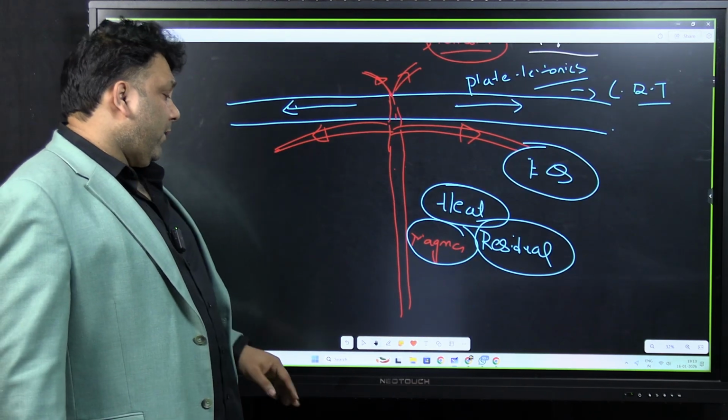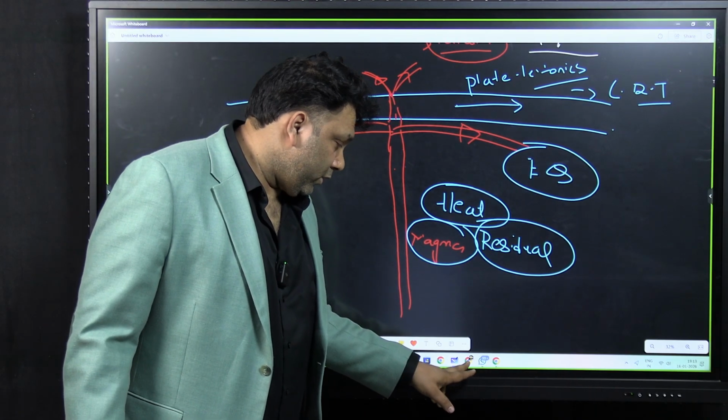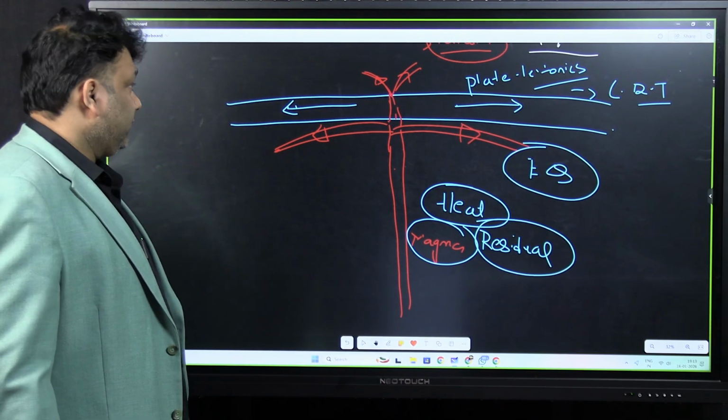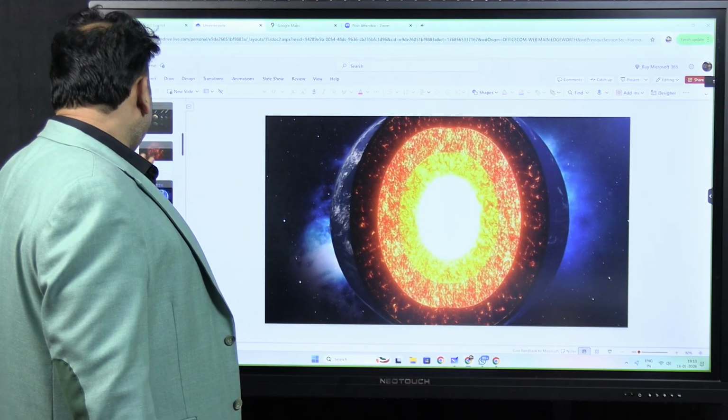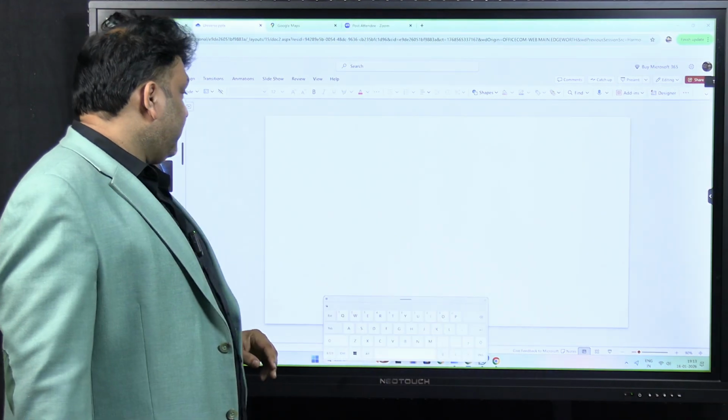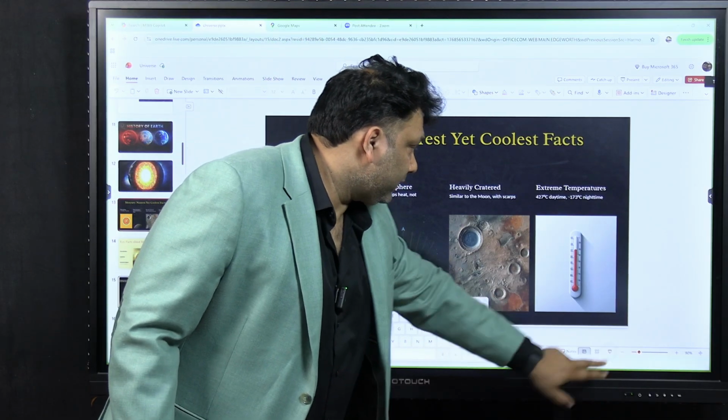Now again, sometimes they might ask, what are some of the important features of various planets? So we'll see some of the important features of the planets. Now the first planet is Mercury here.